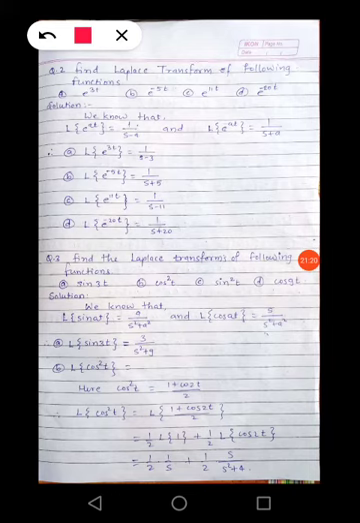Now find the Laplace transform of following functions: sin 3t, cos square t, sin square t, and cos 9t. Solution, we know that Laplace of sin at is equal to a divided by s square plus a square, and Laplace of cos at is equal to s divided by s square plus a square. For first one, Laplace of sin 3t is nothing but, here 3 is nothing but a, so 3 divided by s square plus 3 square, but 3 square is nothing but 9, so answer is 3 divided by s square plus 9. Now B, Laplace of cos square t.